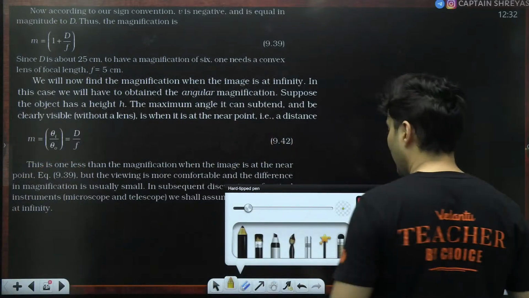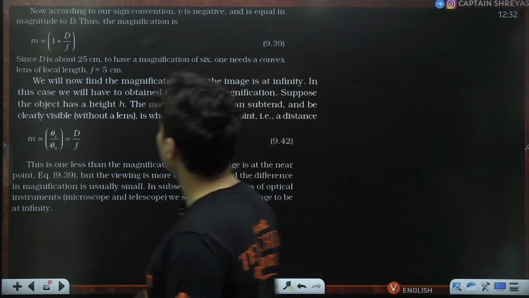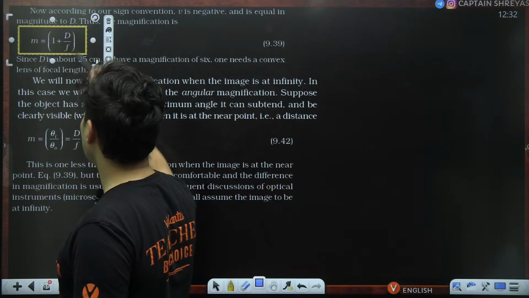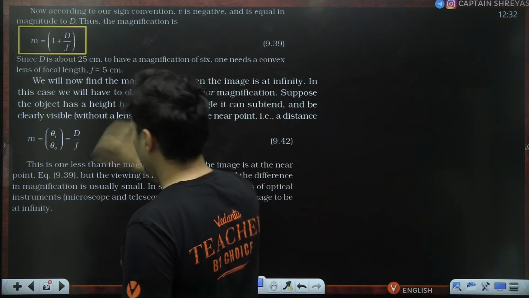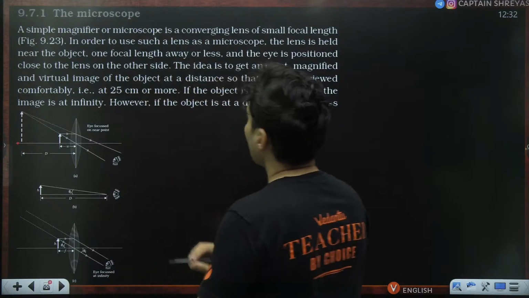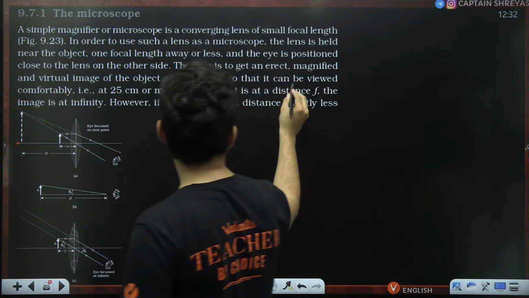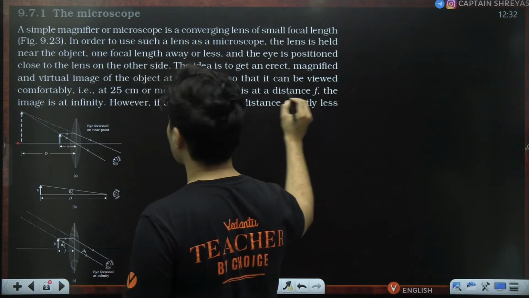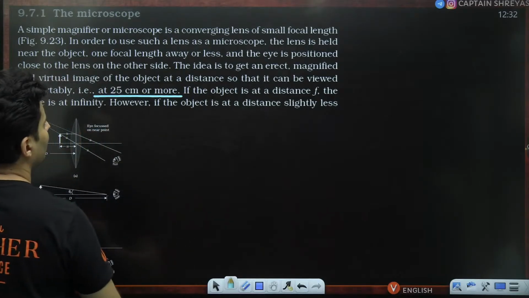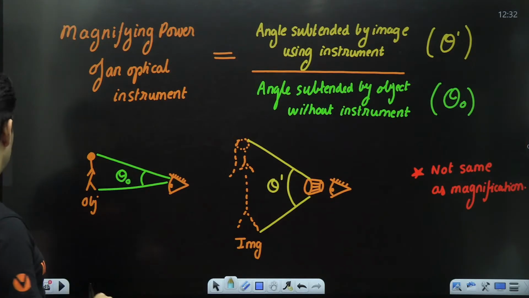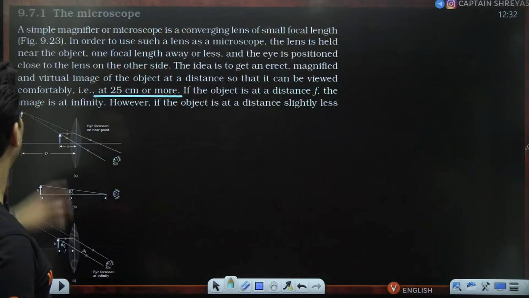So let's have a look at the formulas as it is. You don't need the derivation. So the magnifying power is 1 plus d by f, where what is the d? This is basically your d, my dear warriors. 25 centimeters or more. Is 25 centimeters given somewhere?